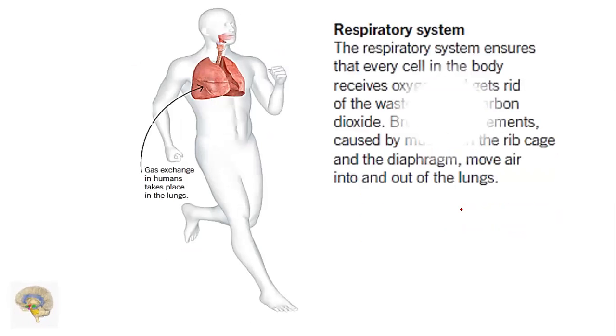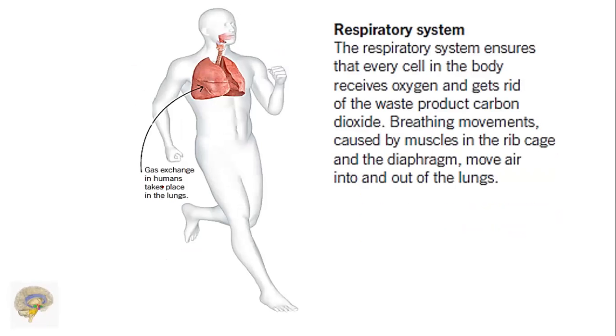Next, respiratory system. Gas exchange in humans takes place in the lungs. This respiratory system ensures that every cell in the body receives oxygen and gets rid of the waste product carbon dioxide. Breathing movements caused by muscles in the rib cage and diaphragm move air into and out of the lungs.